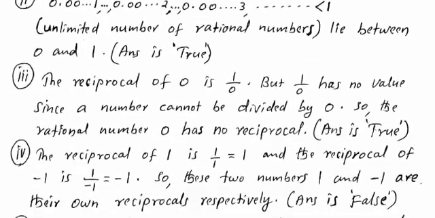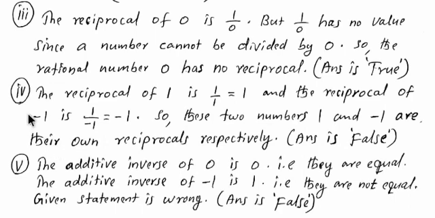See the solution. Fourth one. The reciprocal of 1 is 1 by 1, which is equal to 1. And the reciprocal of minus 1 is 1 by minus 1, which is equal to minus 1. So, these two numbers, 1 and minus 1, are their own reciprocals, respectively.